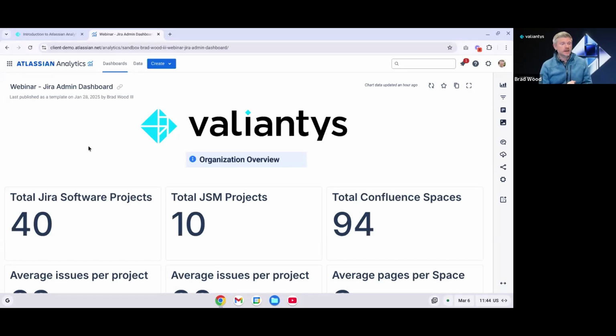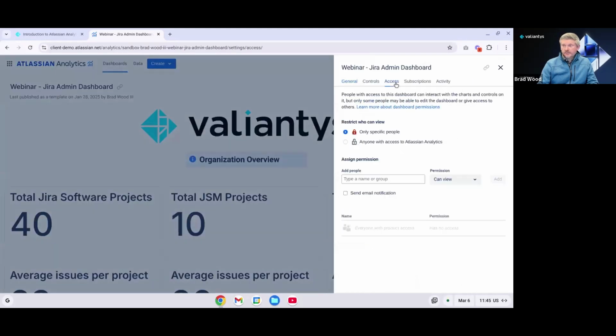One thing to note is that not all users will necessarily have access to all dashboards by default. Like we mentioned, access to analytics must first be granted by an org admin. Then each dashboard can be customized in terms of its accessibility by granting this to anyone with access to analytics or specific groups. So we're going to come over here to settings, and we'll look at access.